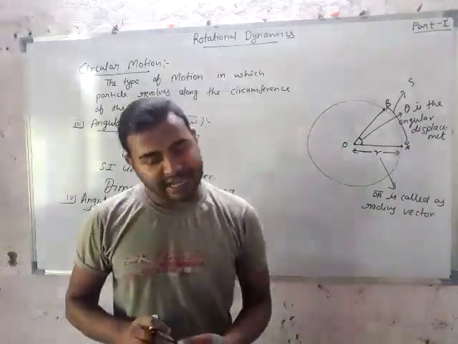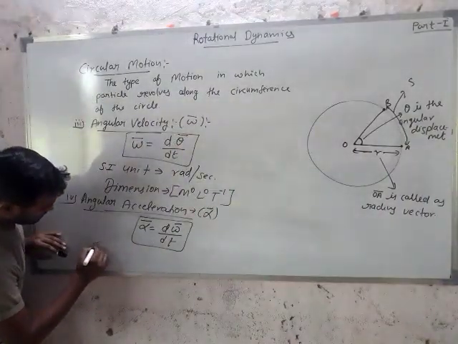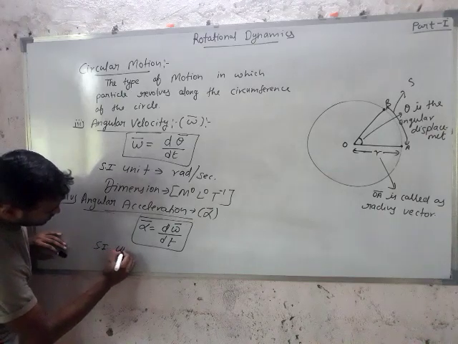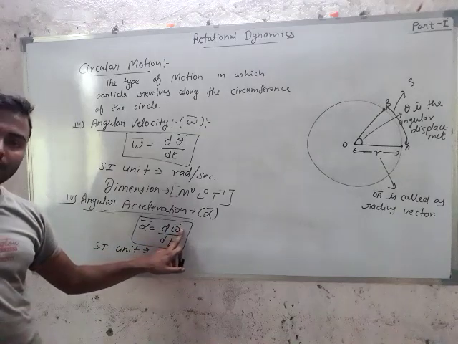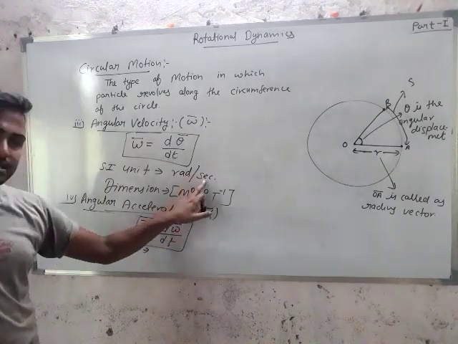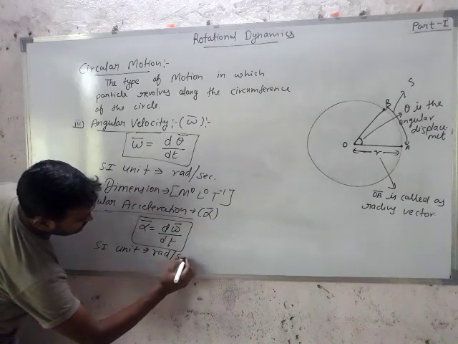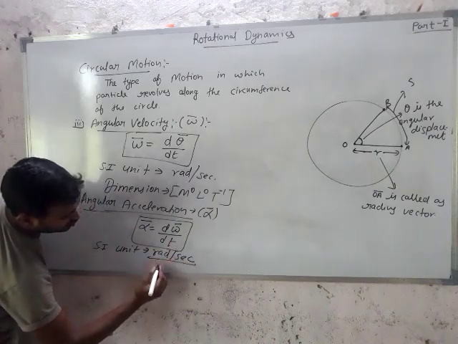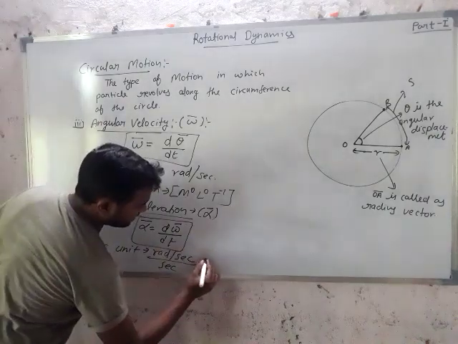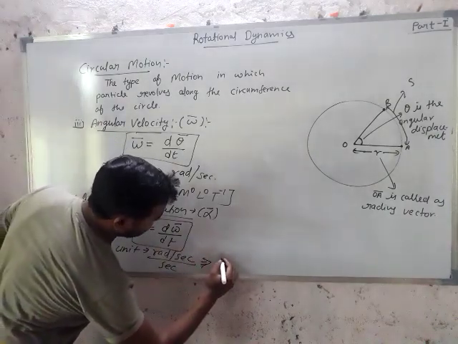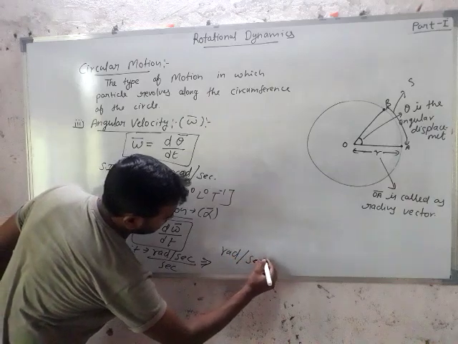And the SI unit of angular acceleration is, what is the SI unit of omega? It is radian per second. So radian per second upon, what is the SI unit of time? Second. So you can say the SI unit is radian per second square.